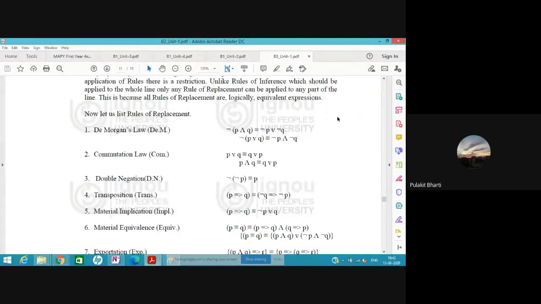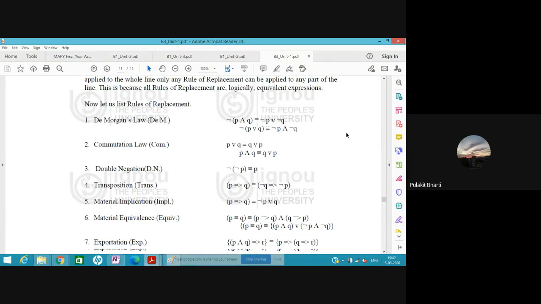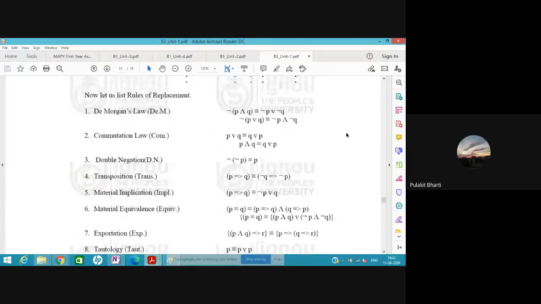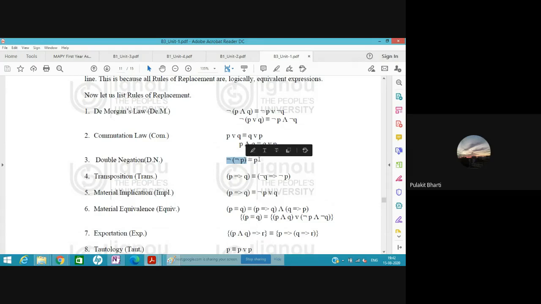So there are some rules of replacement. In this unit, in the third block, there are 9 rules of inference and 10 rules of replacement. What is replacement? When we can change the same thing by another thing, which means tautology. We are not adding something new. So double negation: not of not p is always p. This is some kind of a replacement.